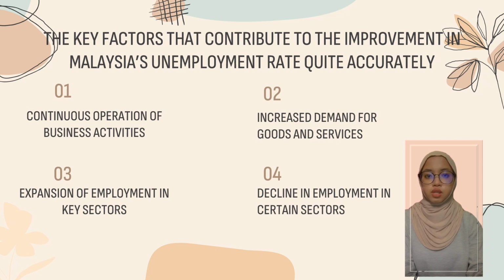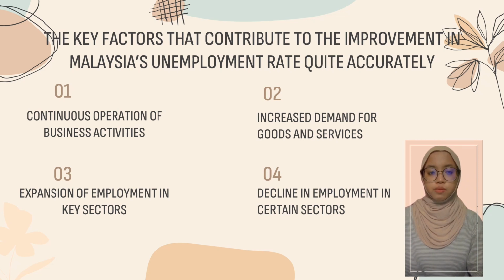And last, decline in employment in certain sectors. Although overall employment increased, there was a decline in employment in the agriculture and mining and quarrying sectors. This shift in employment from declining sectors to expanding sectors suggests a structural transformation of the economy, with job opportunities shifting from traditional sectors to more dynamic industries.